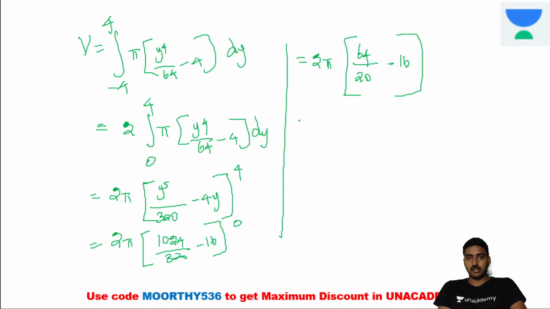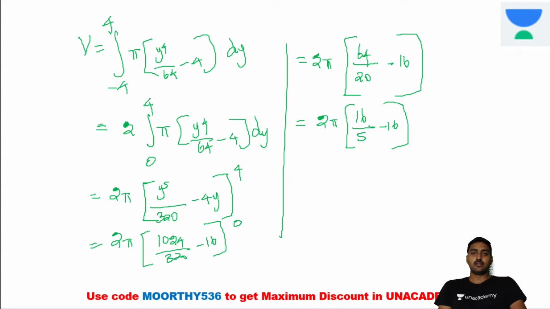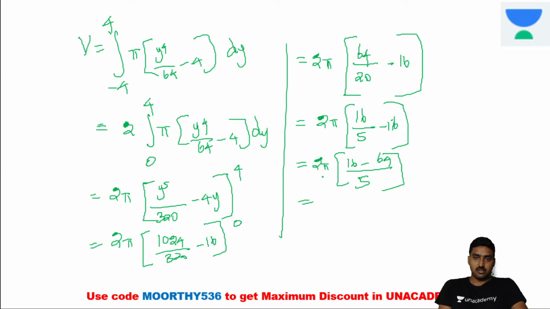It's equal to 2 pi into 16 divided by 5 minus 16. 16 into 4 and 5 into 4 minus 16. Now do the simplification: 2 pi into 16 minus 64 divided by 5. Minus 64 plus 16, it's 48. Is it clear?